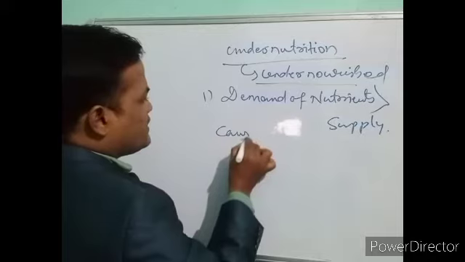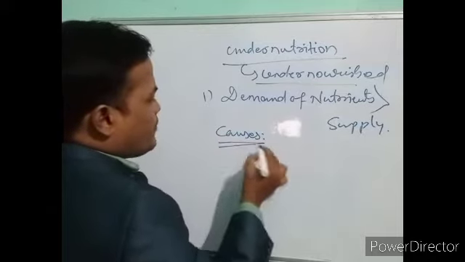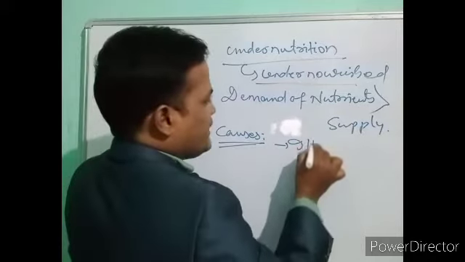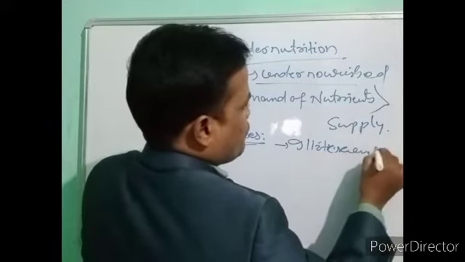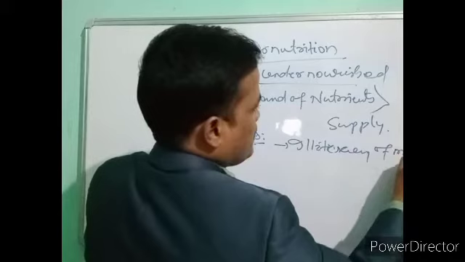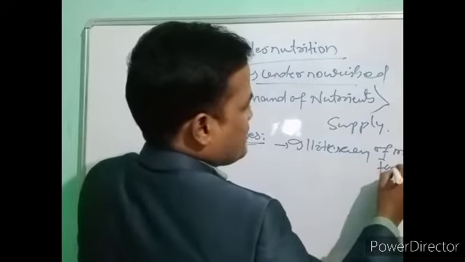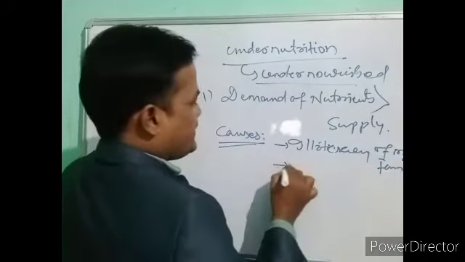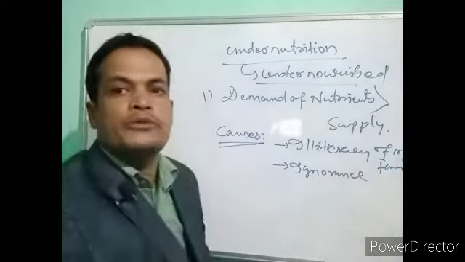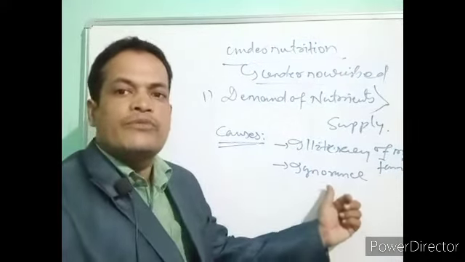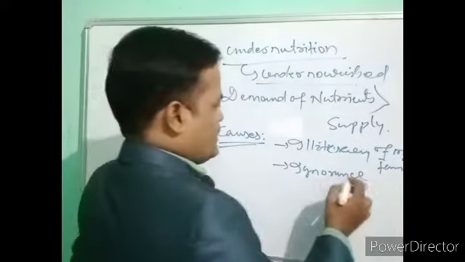And this undernourished state is due to some causes. What are the causes? As I have already told, illiteracy of the mother or the family members. Ignorance means what type of food should be eaten, at what level, at what ages, that must be important.